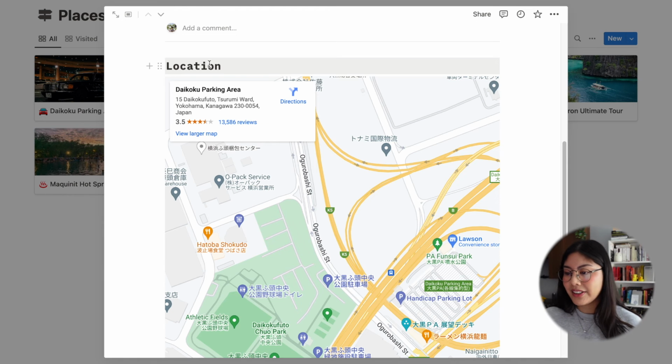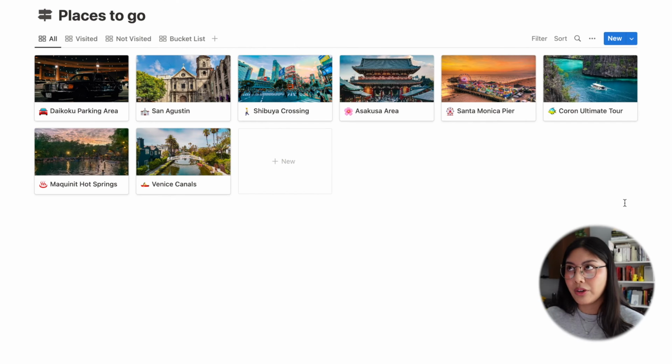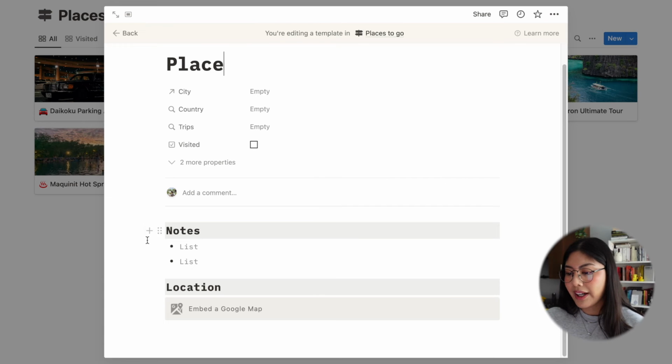The thing that I've added in here is the location. So just in case you wanted to add these ahead of time, you can put them in here. That way you don't have to look for it when you're on your trip. If we go into the template here, I actually have a spot for some notes here as well. And then whenever you add a location, you have to add this in yourself.